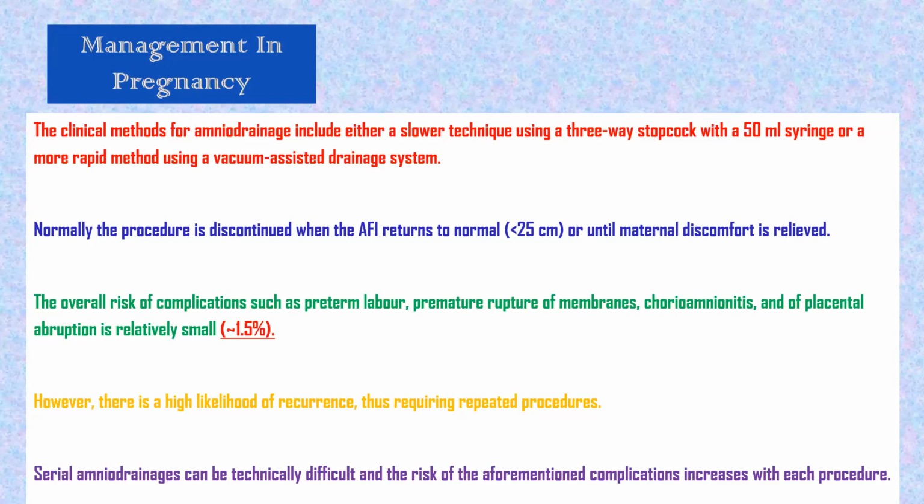So here the amniodrainage technique is either a slower technique or a rapid technique. We are doing it to relieve maternal distress and to minimize the chances of preterm delivery. Normally, once the fluid returns to less than 25 centimeter, we will discontinue. Possible complications are preterm labor, PPROM, chorioamnionitis, and abruption, because sudden decompression will happen. So abruption can happen, no? Though the likelihood of all these complications is low, it is still up to 1.5%.